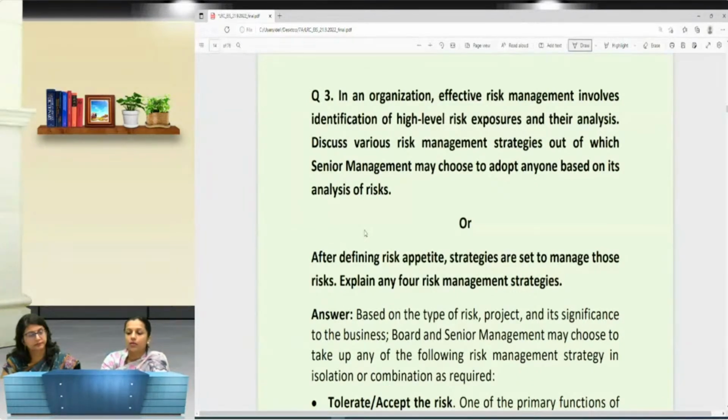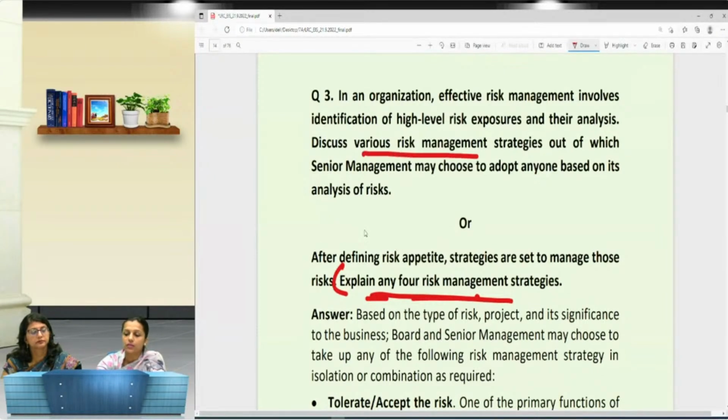The question says: in an organization, effective risk management involves identification of high level risk exposures and their analysis. Discuss various risk management strategies out of which senior management may choose to adopt any one based on its analysis of risk. Or it may come in this form: after defining risk appetite, strategies are set to manage those risks. Explain any 4 risk management strategies. We know that there are 4 types of risk management strategies. So it directly asks you to explain 4 types, and here it says various risk management strategies. So according to the question, you need to explain.